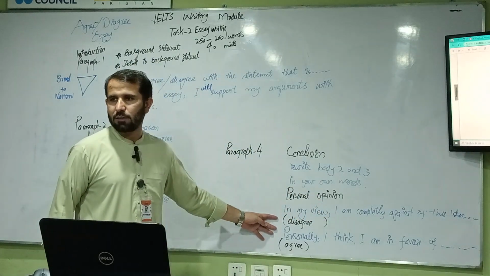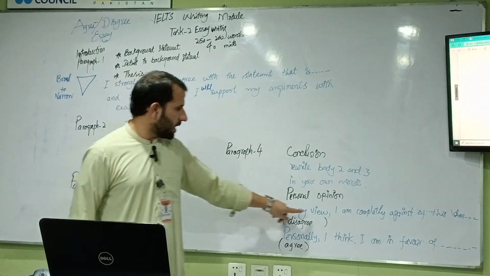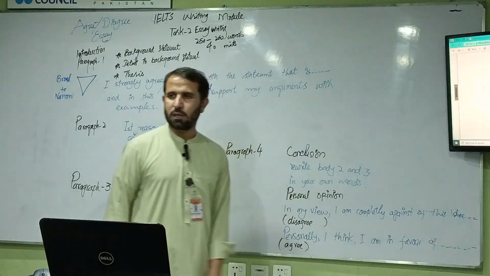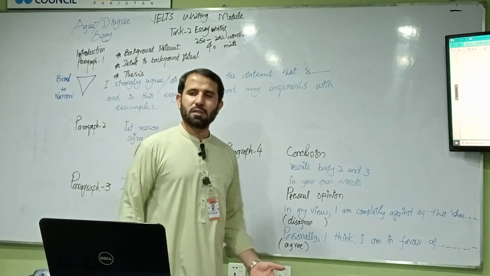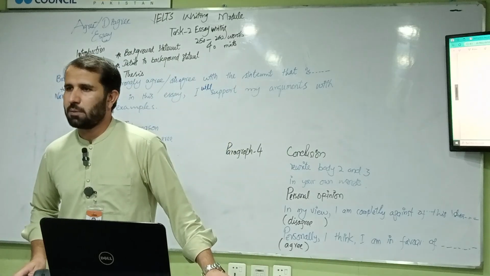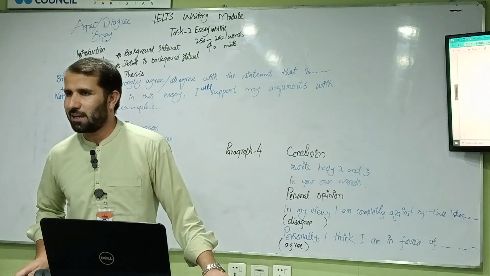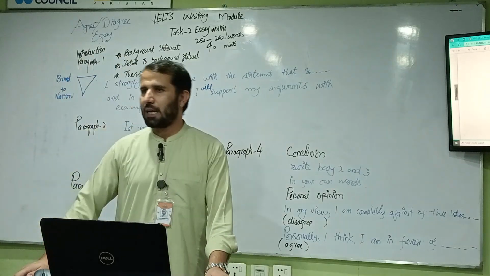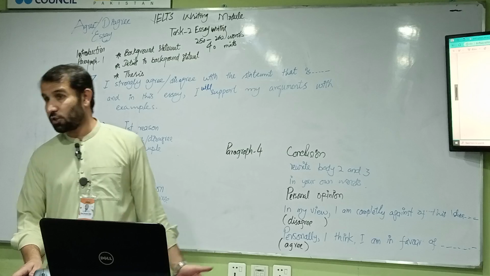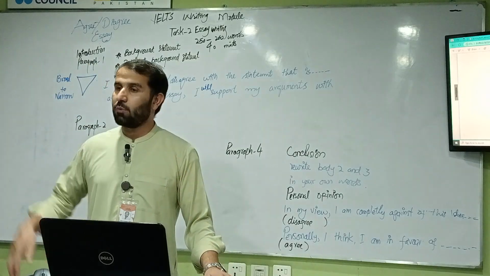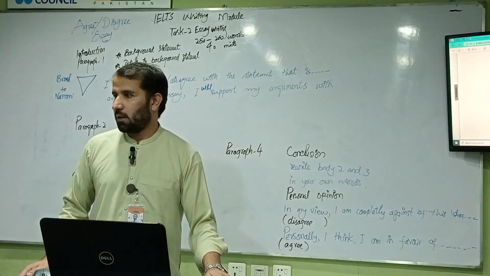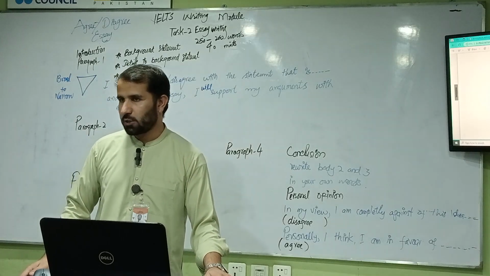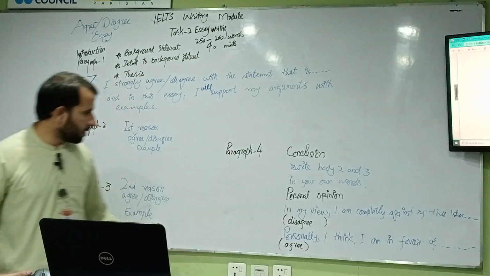If you agree in the thesis statement, you can write this. In my view, I am completely against this idea. If you disagree, and if you agree, for example, take another topic, a very good example of cheating: that cheating should be allowed in the exam. So you have developed that I completely disagree with this idea that cheating should be allowed in the exam, and I will provide the details and reference examples in this essay. So you will explain reason 1 and reason 2 over here.